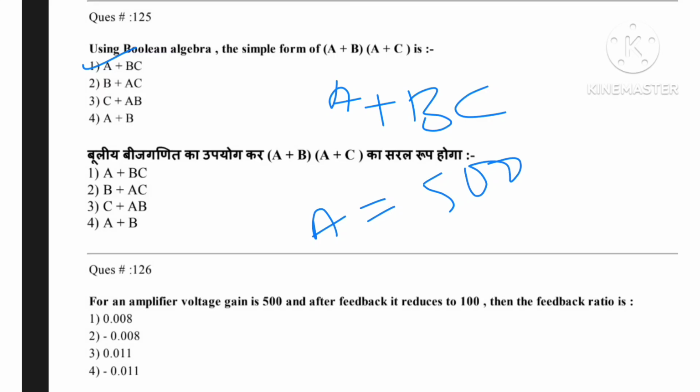And after feedback it reduces to 100, that is AF equal to 100. Then we have to find the feedback ratio, that is beta. Options: 0.008, minus 0.008, 0.011, minus 0.011.